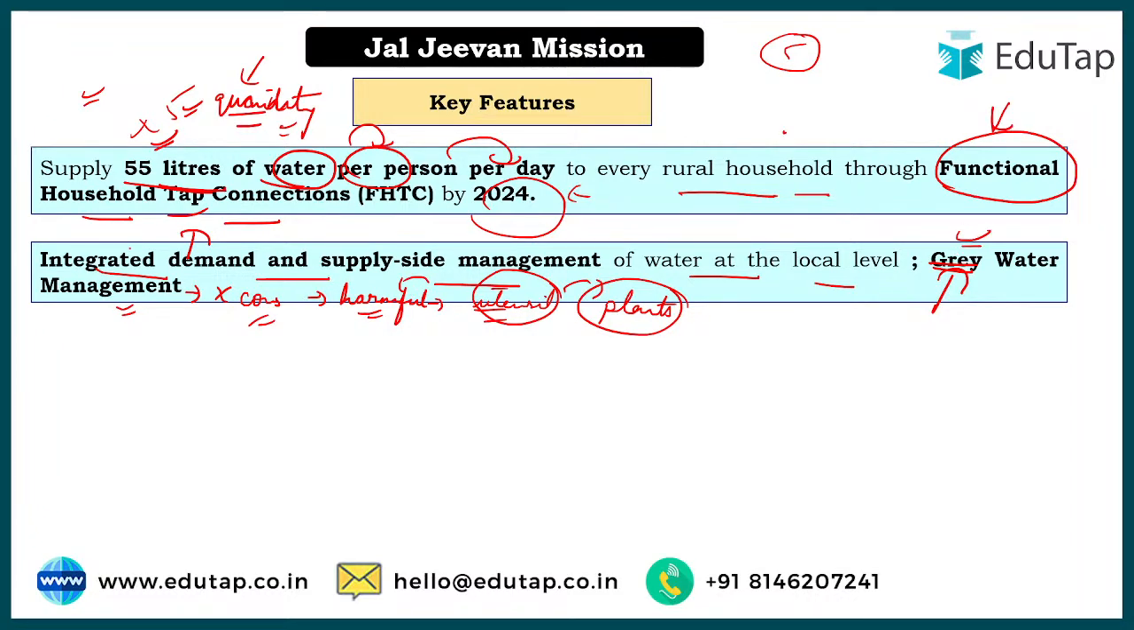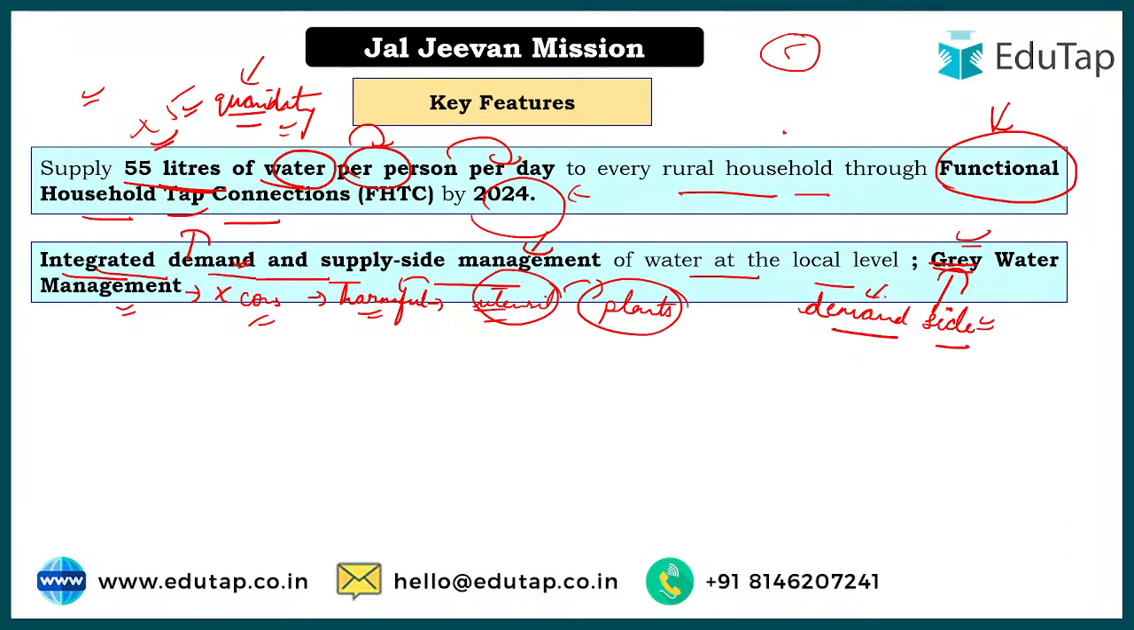First thing is this. Another, we are talking about integrated demand and supply side management. Now let's understand what this is. First we'll understand the demand side management, how we have to manage the demand side. Basically we're talking about management, right? So first we look at how we will manage this particular section.